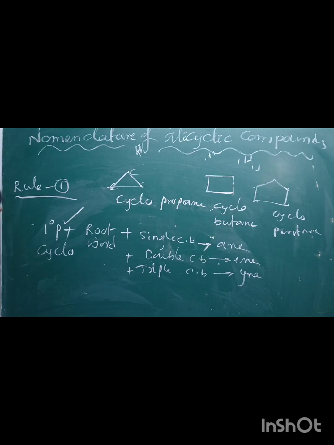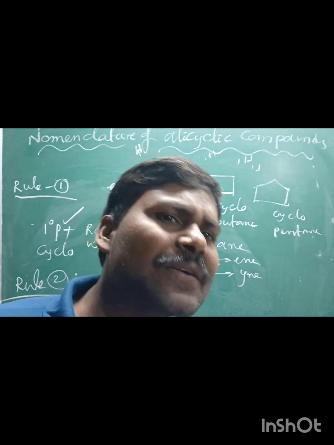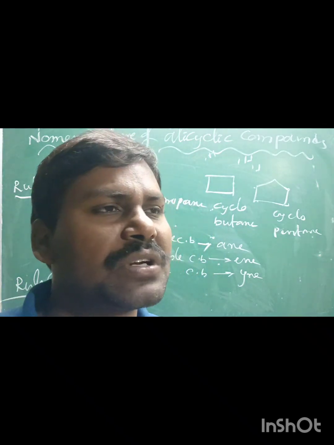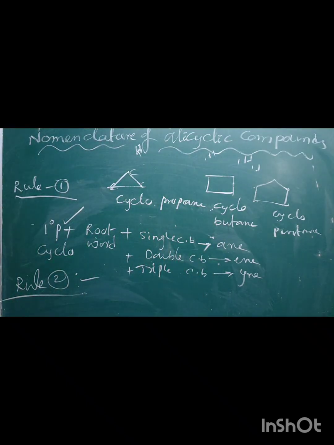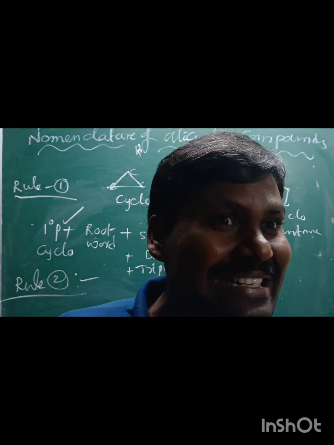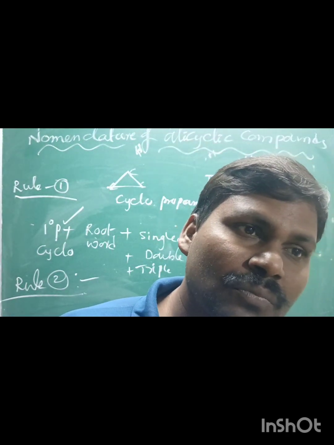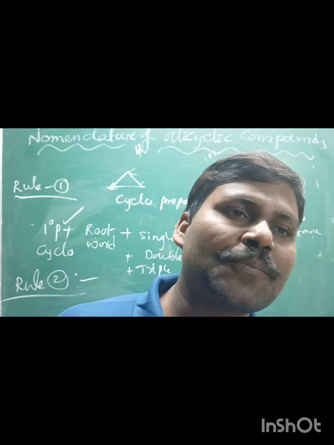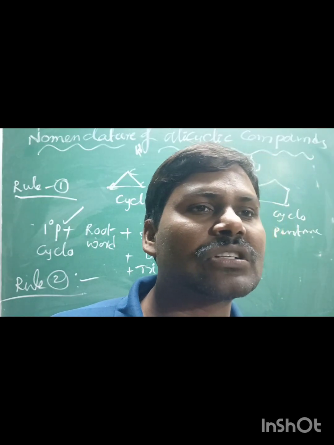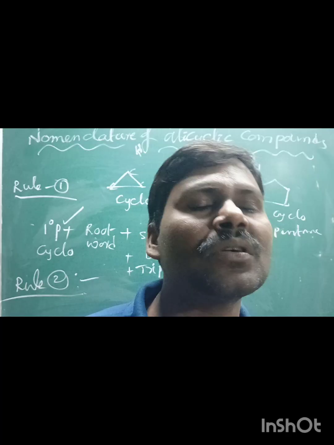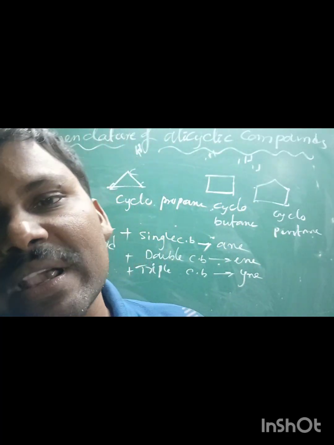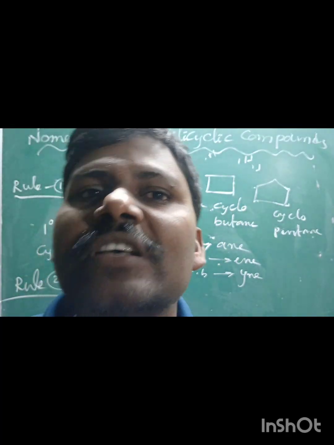And rule number 2. What is rule number 2, sir, here? If the cyclic compound contains one substituent, a mono-substituted cyclic compound, the position of the substituent need not be mentioned. For 2 or more substituents, we use positions of substituents. The numbering starts in either the clockwise or anti-clockwise direction by using the lowest sum rule.